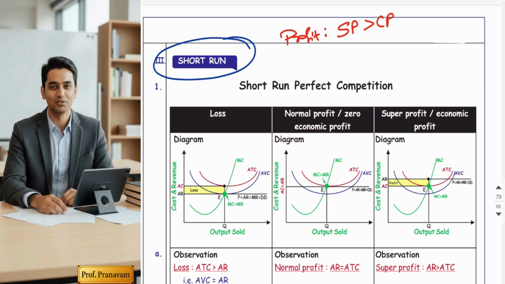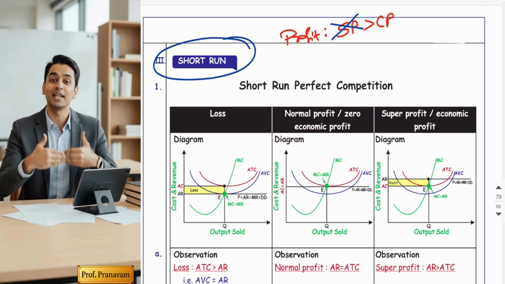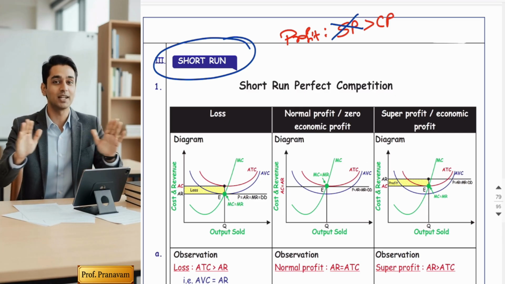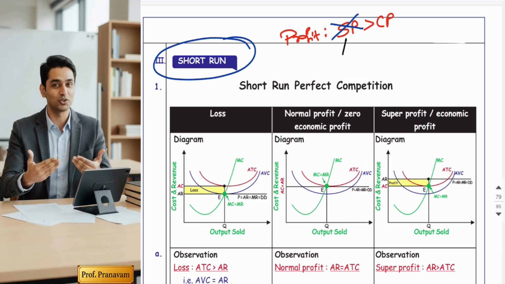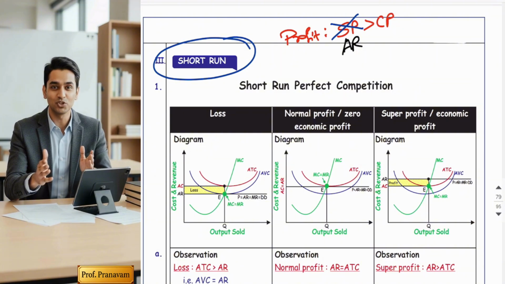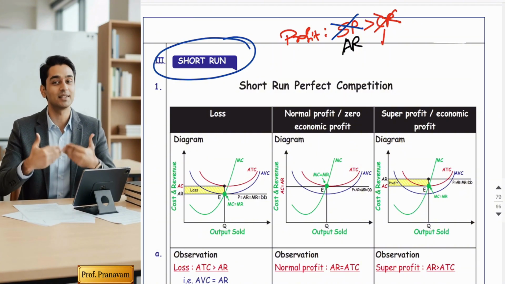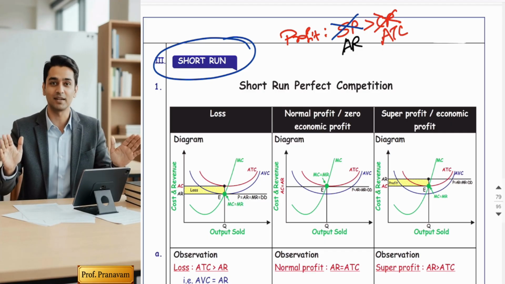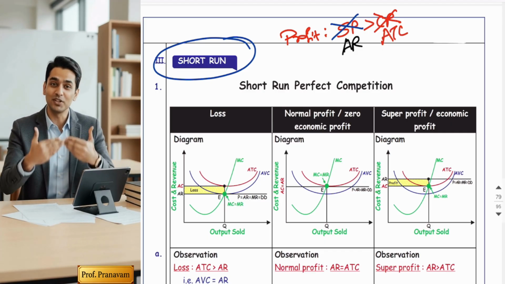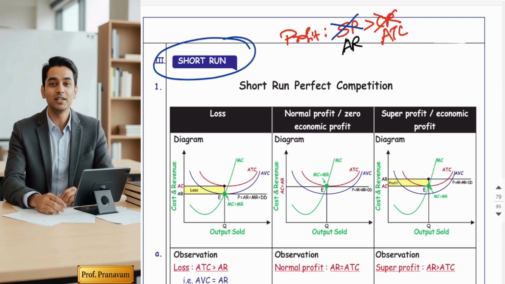But in economics, we never use the word sale price. We will use the word average revenue, and we will never use the word cost price. We will use the word average total cost. So you should remember the shape of the two curves, that is revenue and cost.